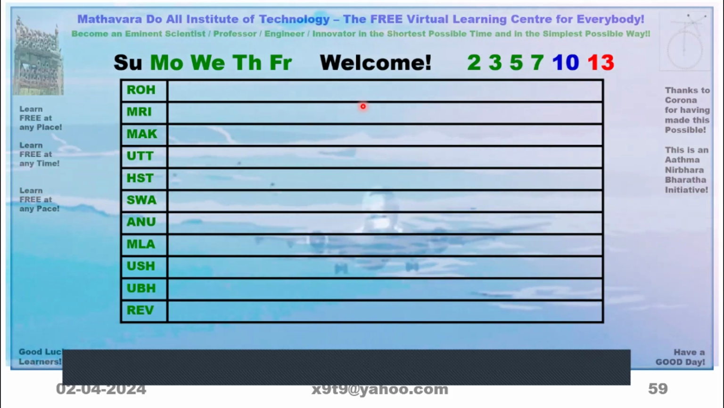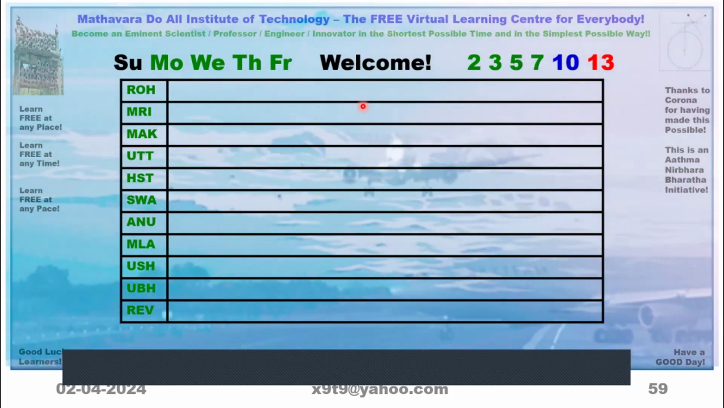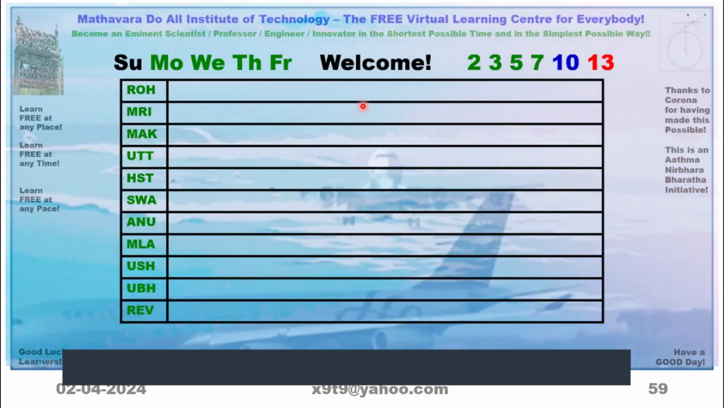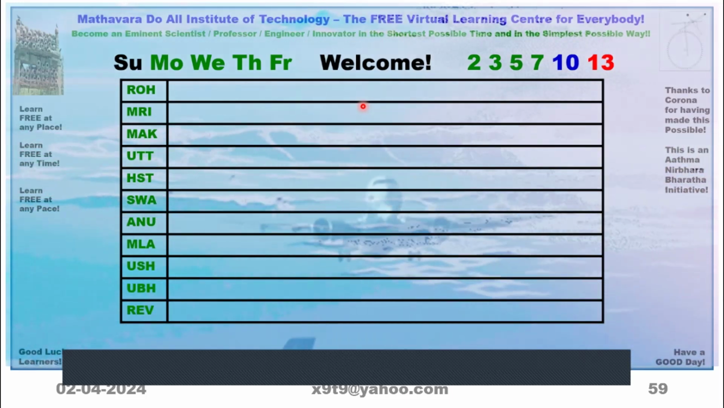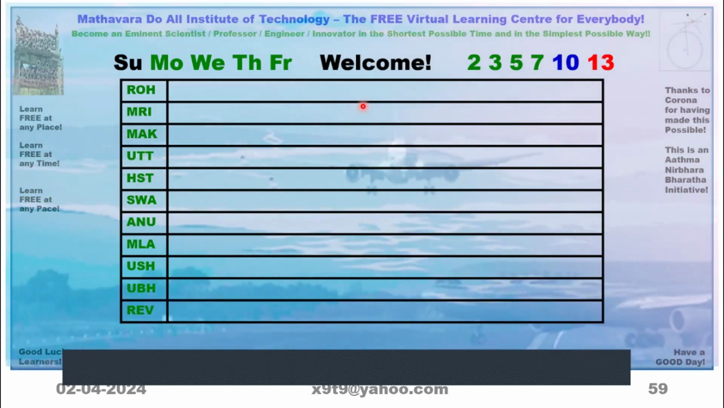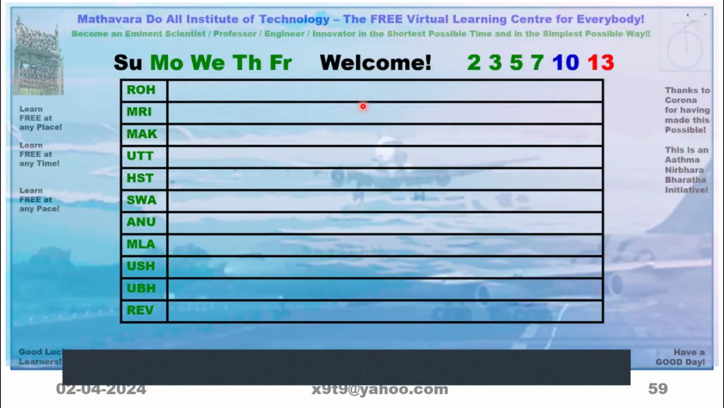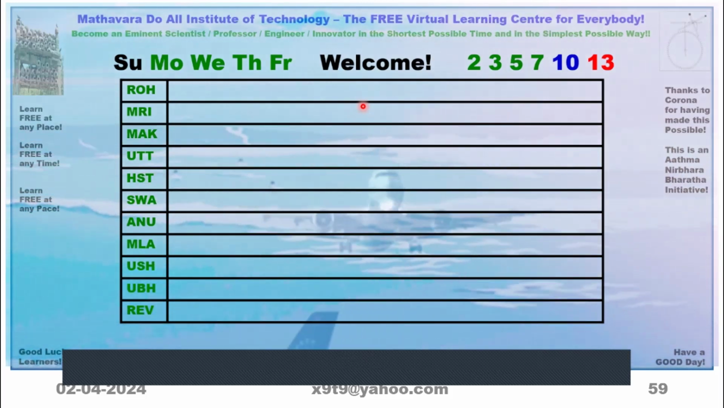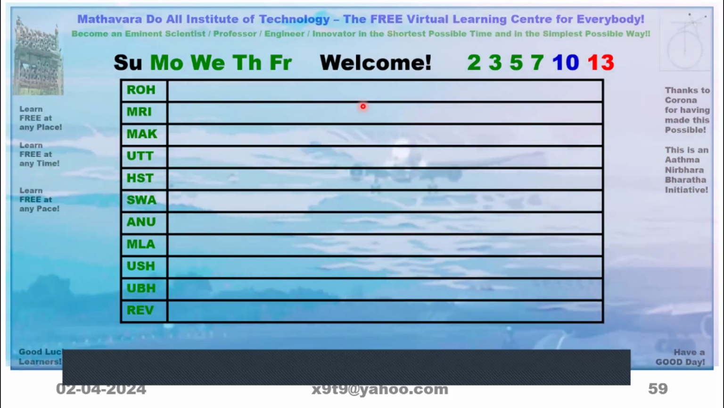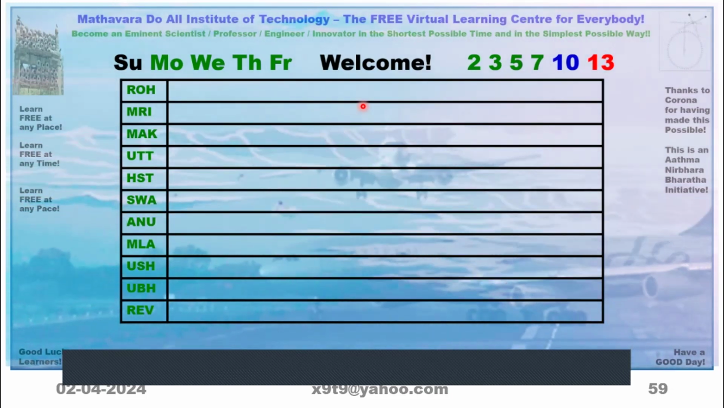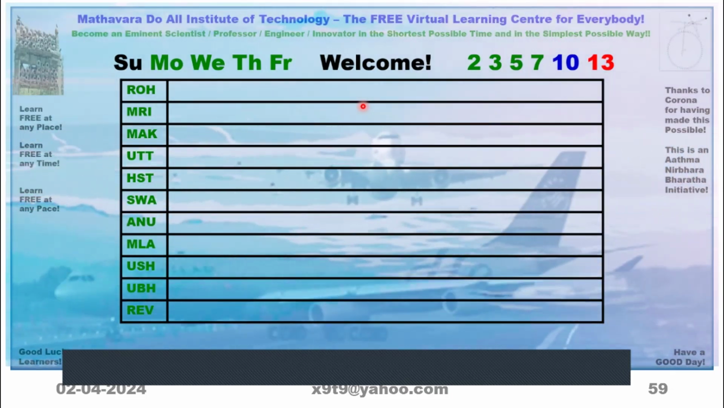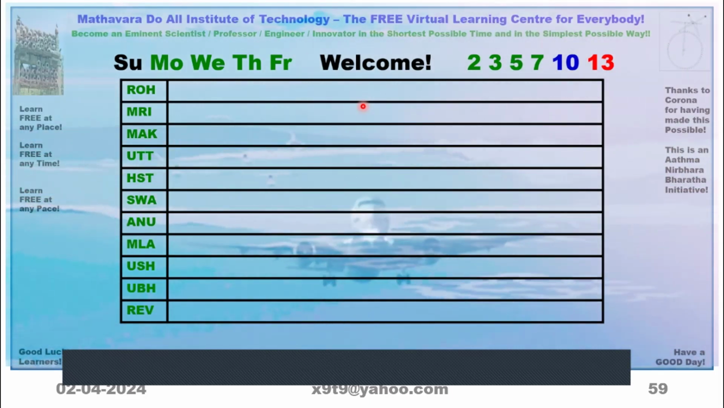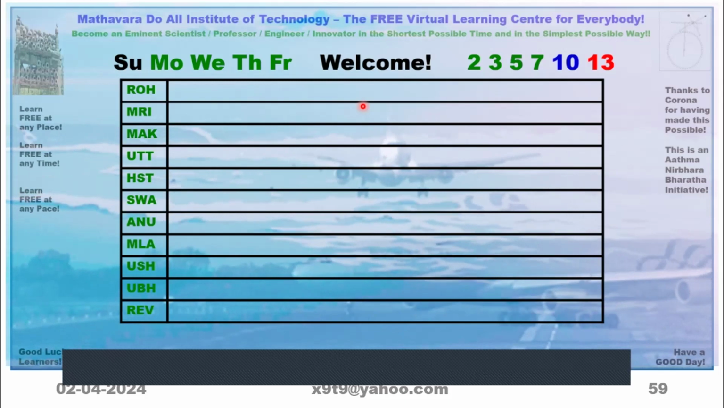Anyway, in page number 101, this 13 date is not there. In this Tithi column, only 2, 3, 5, 7, 10 are there. I had also given that in the previous class, but I have added 13 now, and I will tell why it is added. Otherwise, 2, 3, 5, 7, 10 only we will use.